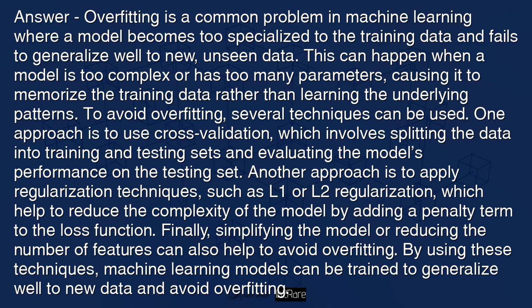To avoid overfitting, several techniques can be used. One approach is to use cross-validation, which involves splitting the data into training and testing sets and evaluating the model's performance on the testing set. Another approach is to apply regularization techniques, such as L1 or L2 regularization, which help to reduce the complexity of the model by adding a penalty term to the loss function. Finally, simplifying the model or reducing the number of features can also help to avoid overfitting. By using these techniques, machine learning models can be trained to generalize well to new data and avoid overfitting.